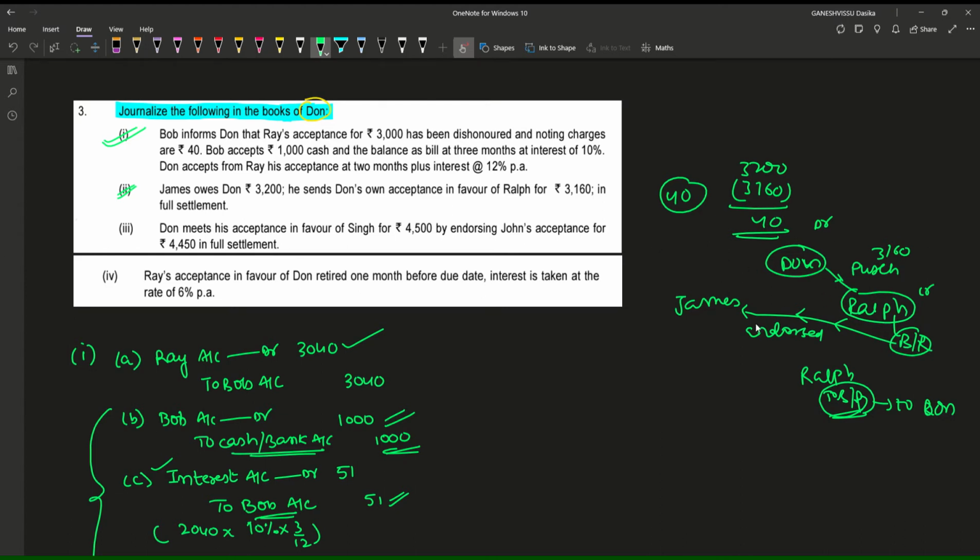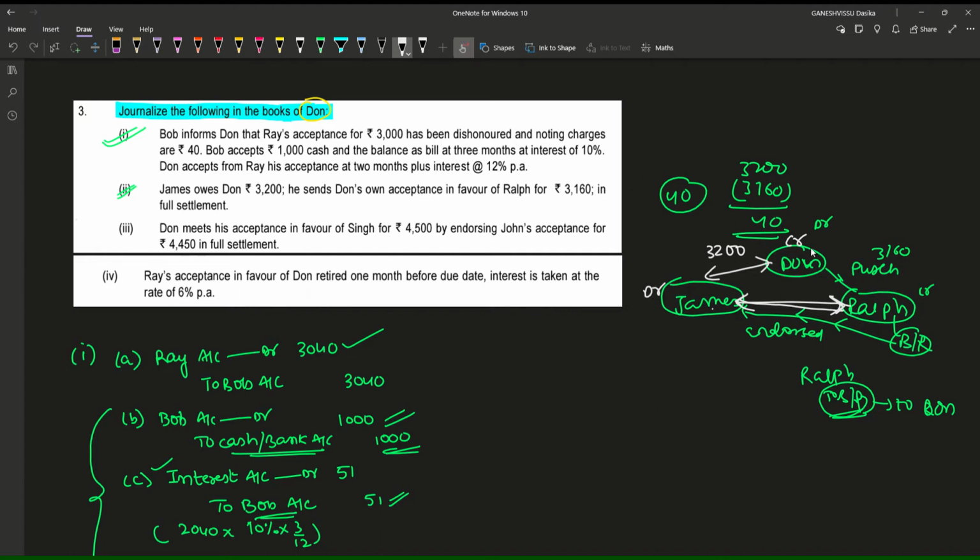So this is what happened. But before this endorsement, what happened? They are having some connection between. What is that connection? James has purchased some goods worth 3,200, for which Dawn has become creditor and James has become debtor. And previously there was some connection between this James and Ralph also. James is liable to receive from Ralph rupees 3,160, or extra, no problem. That amount does not matter.